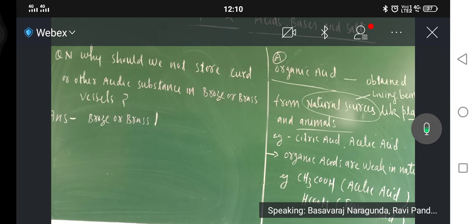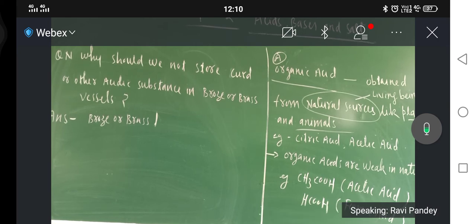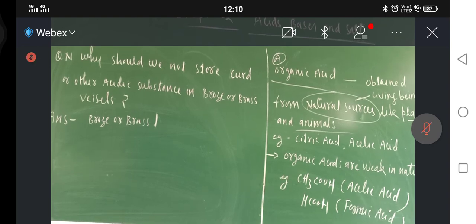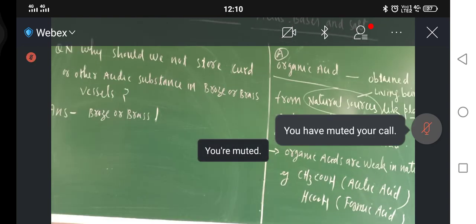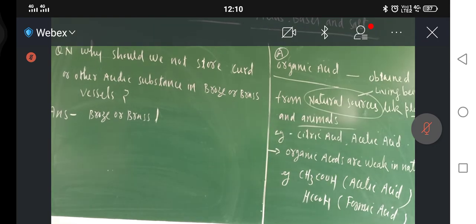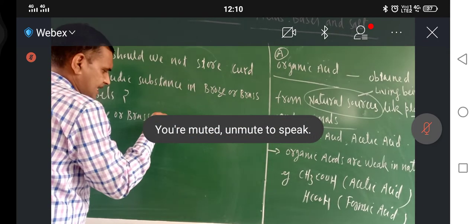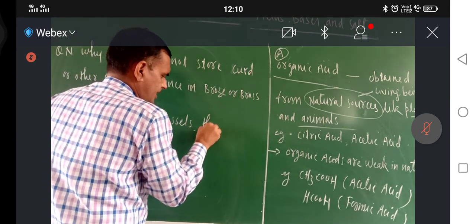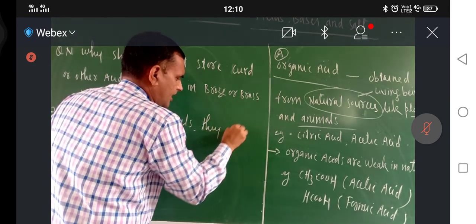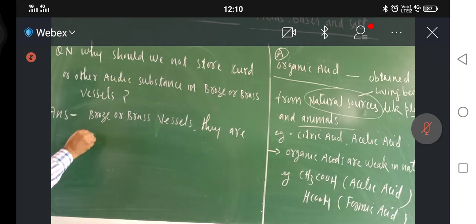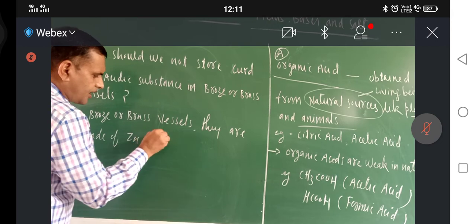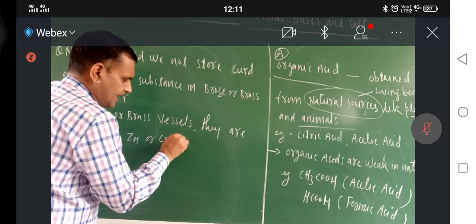So why should we not store curd or other acidic substances in bronze or brass vessels? Just write here. Vessels made up of zinc or copper metal.